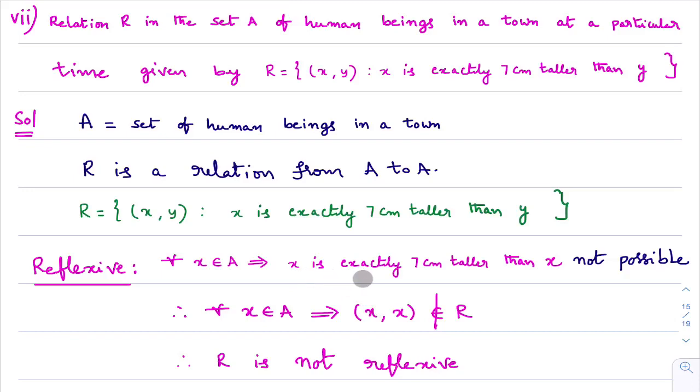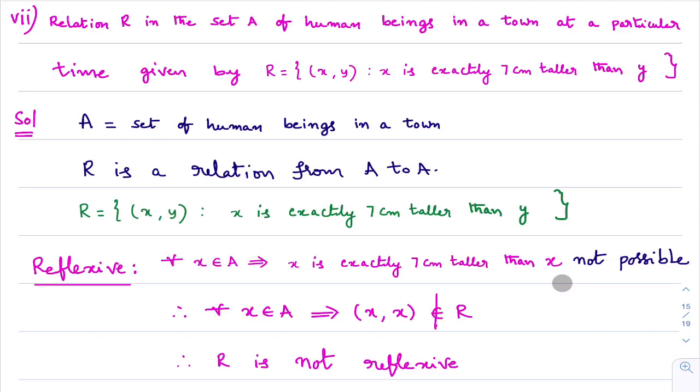x is exactly 7 centimeters taller than x. Is it possible? No. What will the height of x be? x will be of the same height. He cannot be taller than himself. So x is exactly 7 centimeters taller than x is not possible.